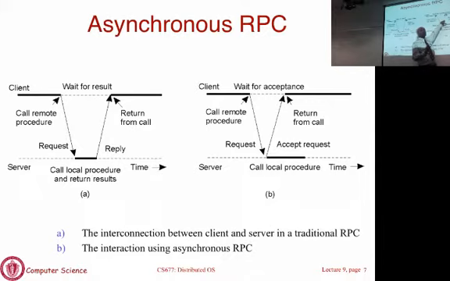So why get an acknowledgement with TCP and then wait for another acknowledgement? You can just let TCP do the trick and just do one-way. Okay? If you're using UDP, then this is better because one-way is not even going to tell you whether the server received your request. So I think which one you use at the application level might depend on what protocol you are using underneath. Okay.